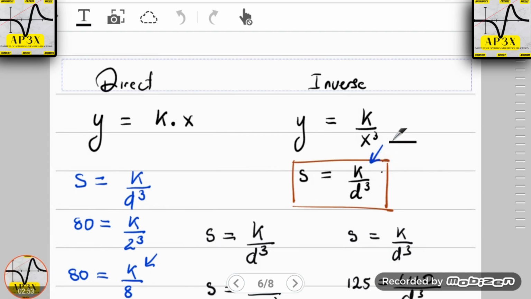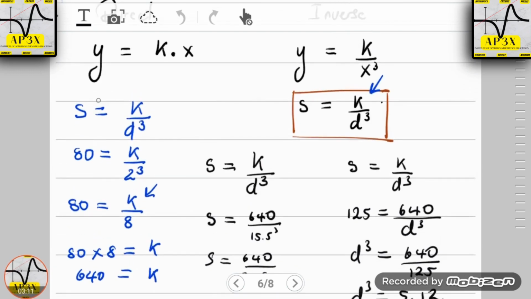Now, very importantly, you recognize here that this blue arrow is showing you that an important value needs to be attained, and this value is k. So of course we're going to write down s is equal to k divided by d cubed. Now in the question it did say that the speed of the object is 80 kilometers per hour and the distance traveled is in fact 2 cubed. And how did we know this?